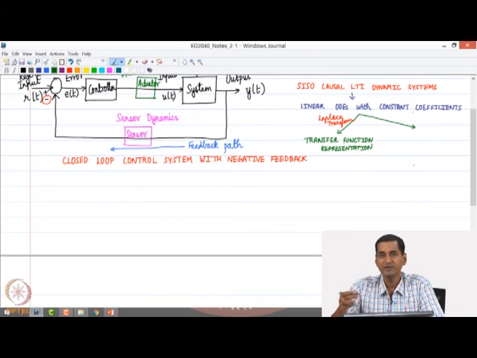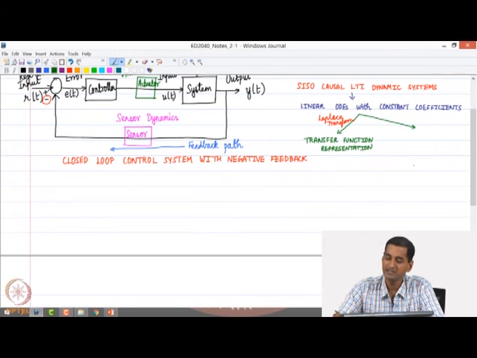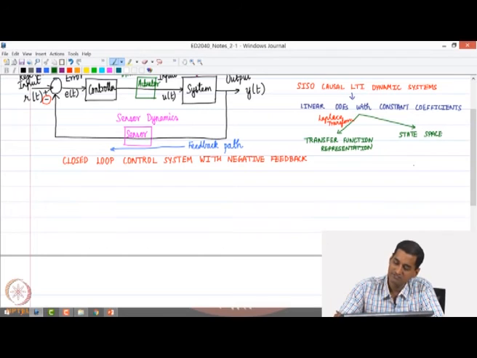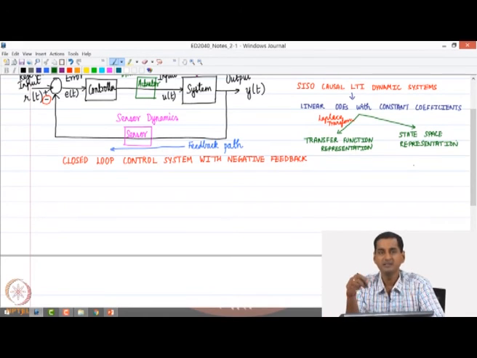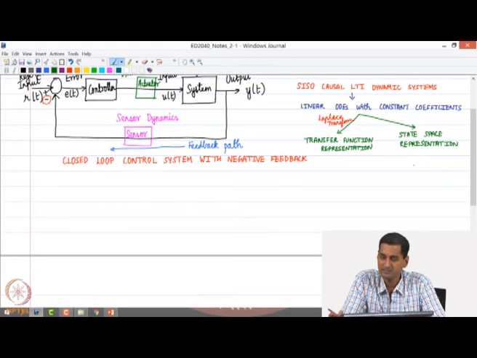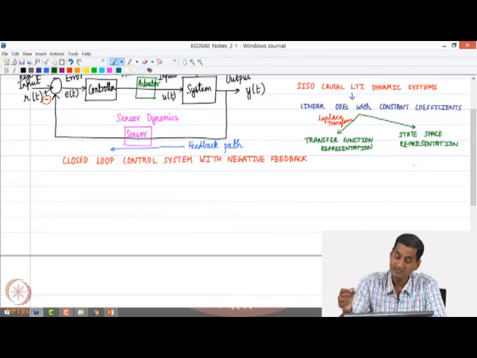But let us say I stay in the time domain itself, and I do not want to go to the complex domain. Then what we typically do is rewrite the governing ODE as a set of first order differential equations, and then we get what is called a state space representation of this class of systems. So in this particular course we would learn both representations, the transfer function representation and the state space representation, but predominantly we are going to look at the transfer function representation.